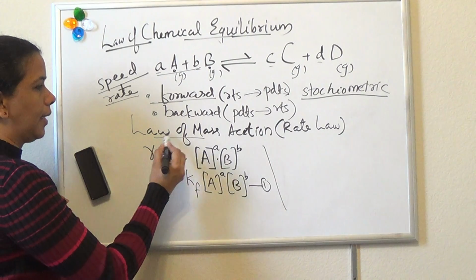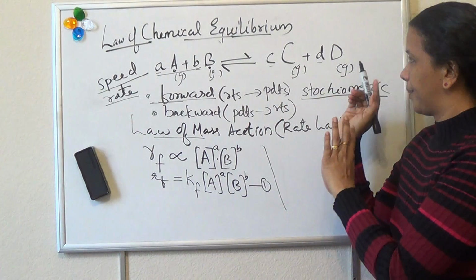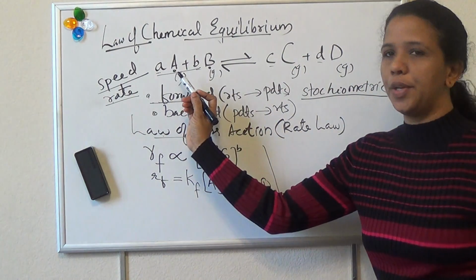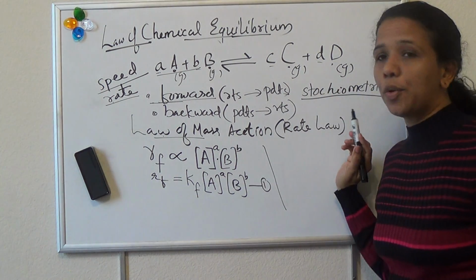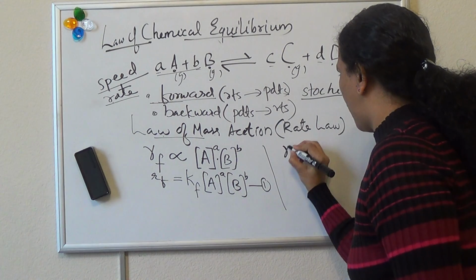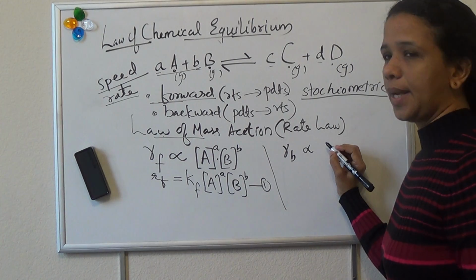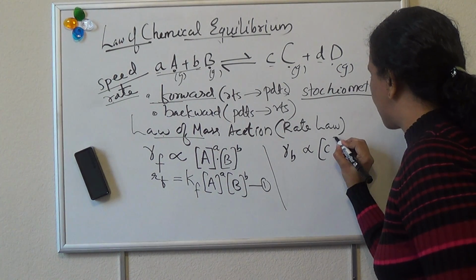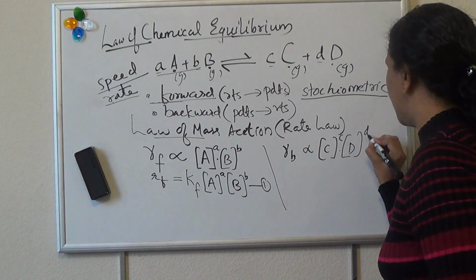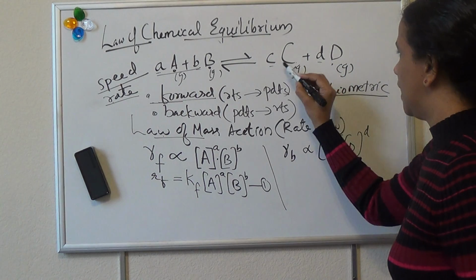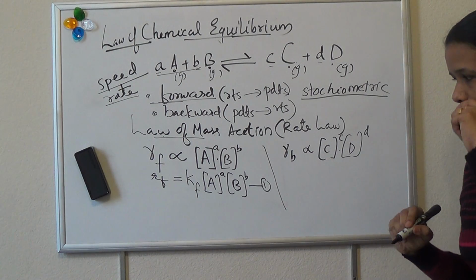Then we can apply this law of mass action to the backward reaction. Just look from this direction: C and D are converted into A and B. Here the reactants are C and D for the backward reaction. So rate of backward reaction is directly proportional to concentration of C raised to c into concentration of D raised to d, because here the reactants are C and D, c moles of C, d moles of D. So we are taking the stoichiometric coefficients as the power.